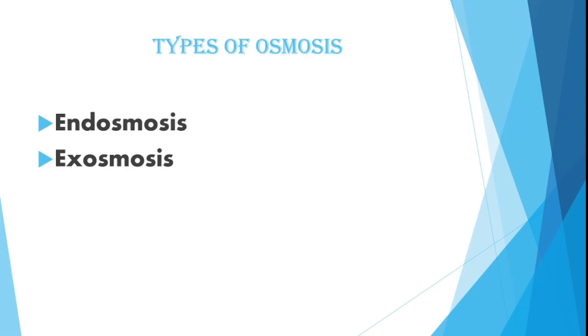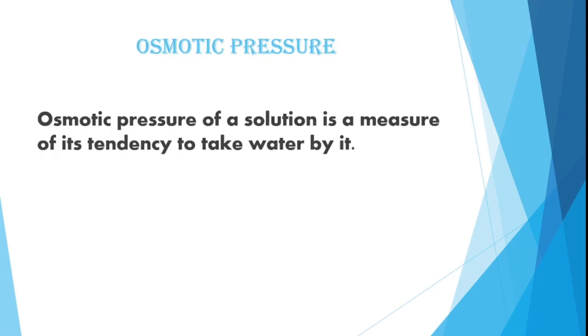So that is called endosmosis. Exosmosis is the outward diffusion of water through a semi-permeable membrane when the surrounding solution is more concentrated, and it causes shrinkage of the cell. Exosmosis will cause shrinkage of the cell. Endosmosis will cause turgidity of the cell. The cell will acquire its original shape.